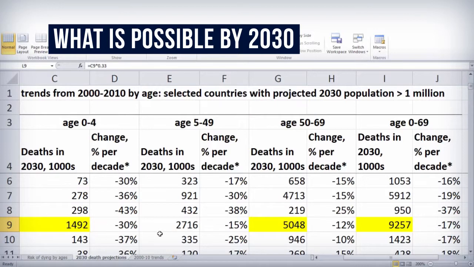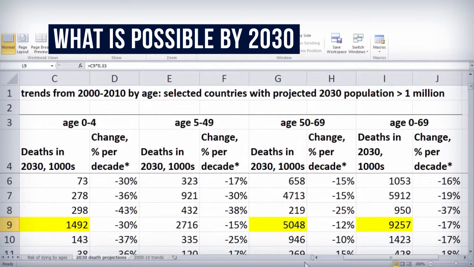However, note that the largest numbers of deaths in 2030 will be at ages 50 to 69, fully 5 million deaths at these age ranges. And if we aim for a 1/3 reduction at these ages, that would avoid about 1.7 million of these deaths.